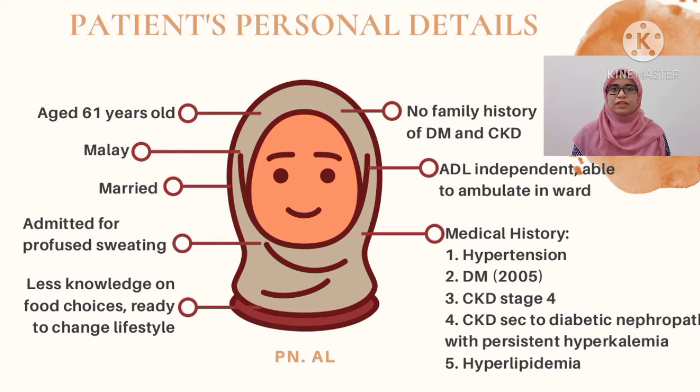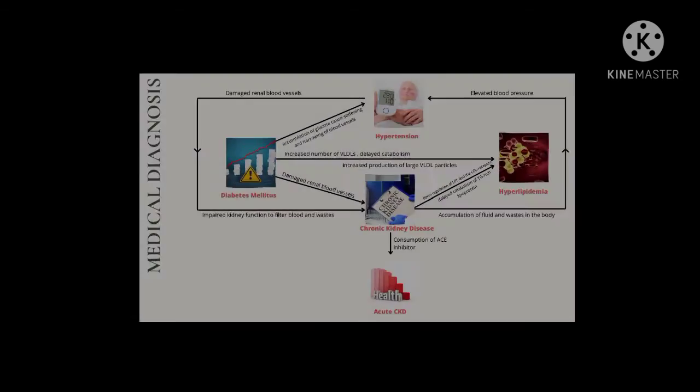Puan AL is admitted due to profuse sweating. From the patient report, it is shown that Puan AL has no family history of diabetes mellitus and CKD, but her medical history shows that she has hypertension, diabetes mellitus since 2005, CKD stage 4, CKD secondary to diabetic nephropathy with persistent hyperkalemia and hyperlipidemia. She is also ADL independent, as she is able to ambulate in the ward. Lastly, she has little knowledge of food choices and is ready to change her lifestyle.